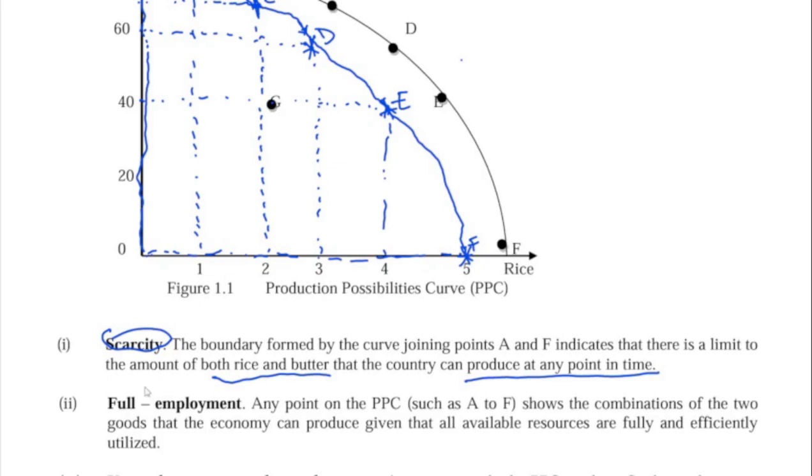Okay, now we have full employment. That's number 2, full employment. And what does full employment mean? Full employment is telling us that at any point on the curve, the combination has exhausted all the resources that the country can use to produce those 2 goods.